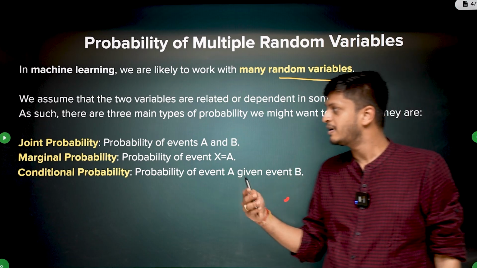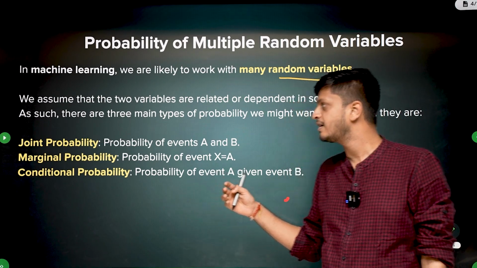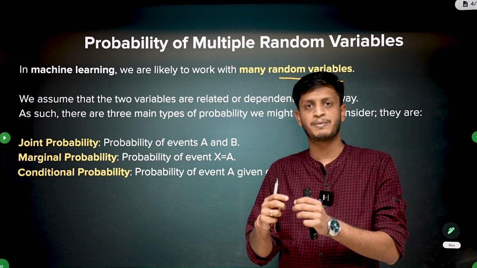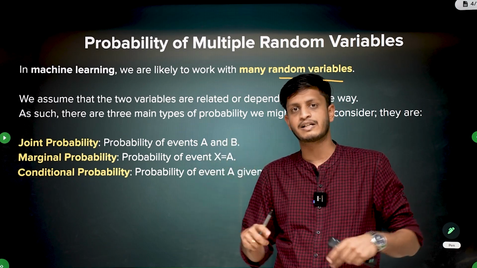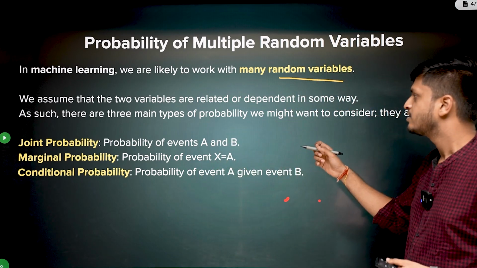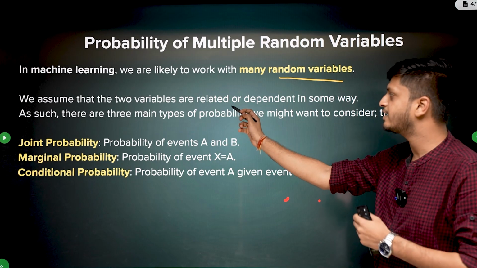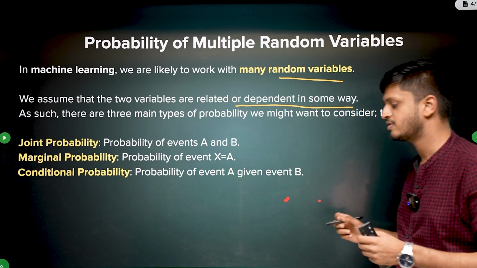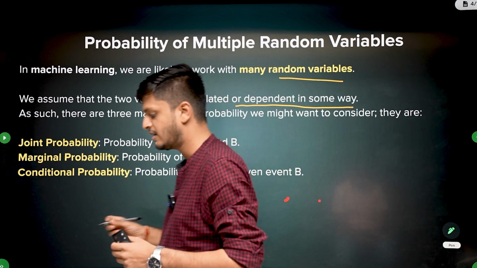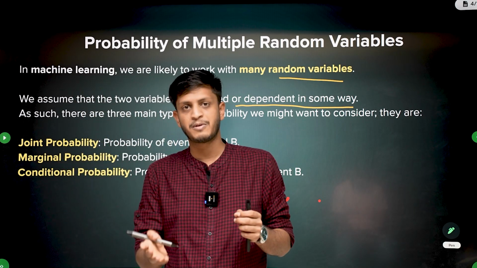So we have seen multiple events together, but now we will see the association of multiple events and a joint probability table. That's the difference, okay? So we assume that 2 variables are related or dependent in some way. So the random variables are from the same event.